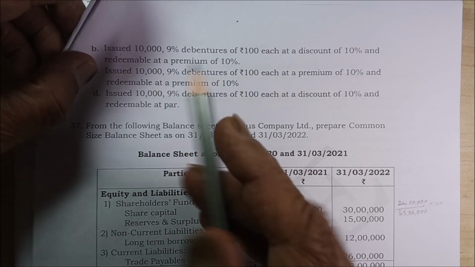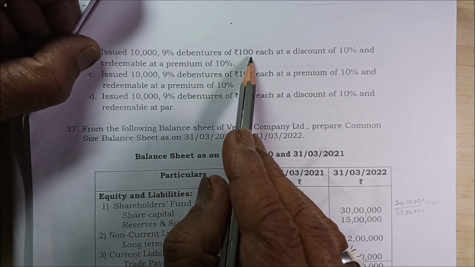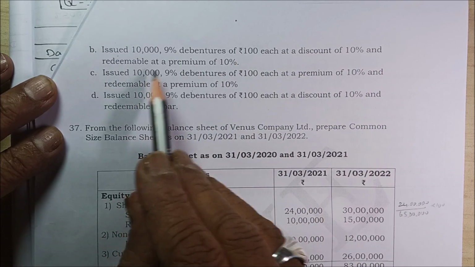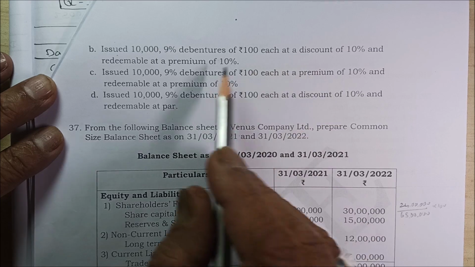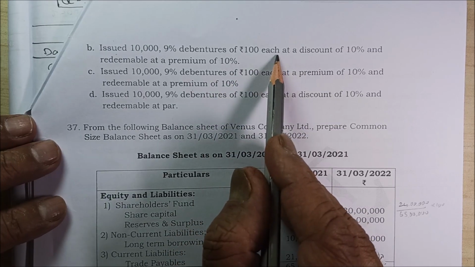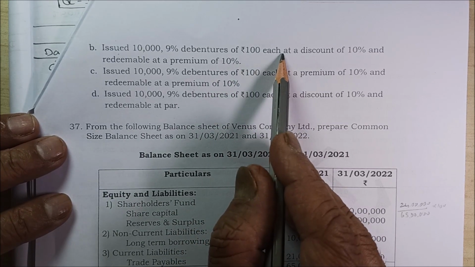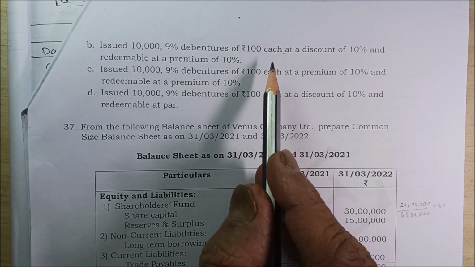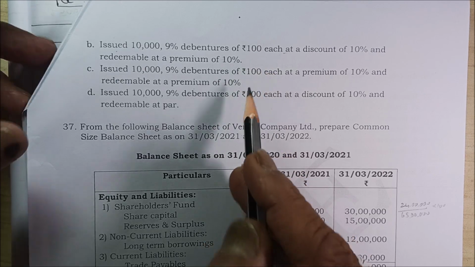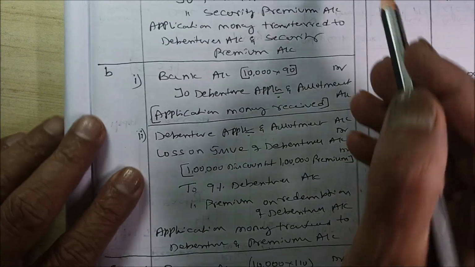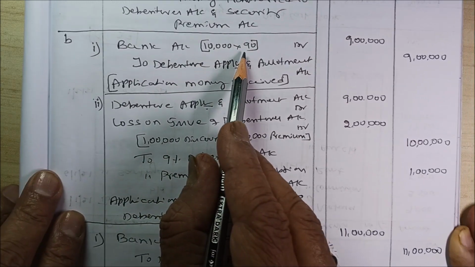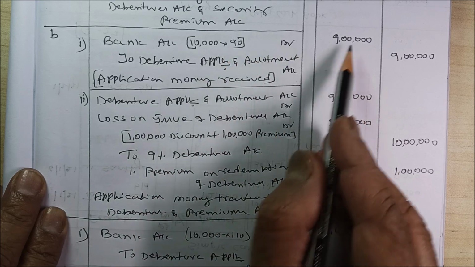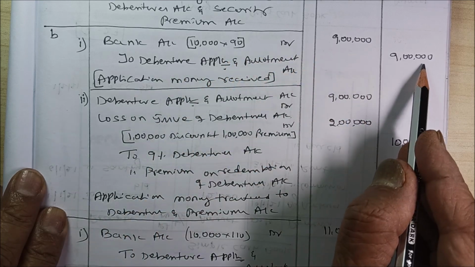Second one, issued 10,000 9% debentures of 100 each at a discount of 10% and redeemable at a premium of 10%. So you are incurring two types of losses. One is you are issuing debentures at a discount of 10%, and while redeeming you are giving a premium of 10%. That means you are incurring two losses. Then how are you going to pass the journal entry? Bank account debit 10,000 into 90, because it is not 100, it is 10% discount, 90, 9 lakh, to debenture application and allotment 9 lakh.